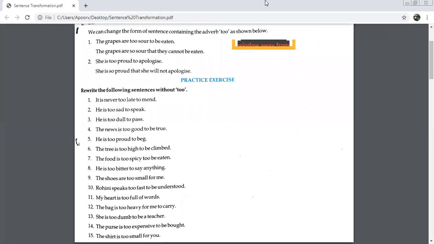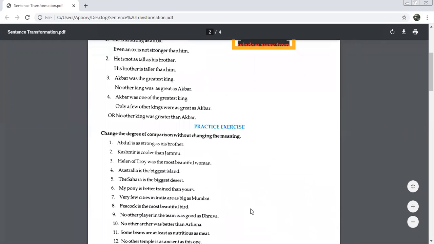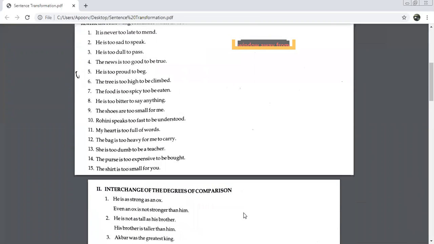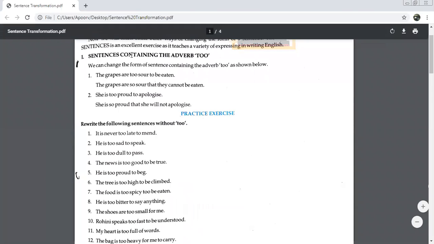The shirt is too small for you. The shirt is so small that it cannot be worn by you. See, some words you will have to add on your own, but otherwise the main thing is this one.